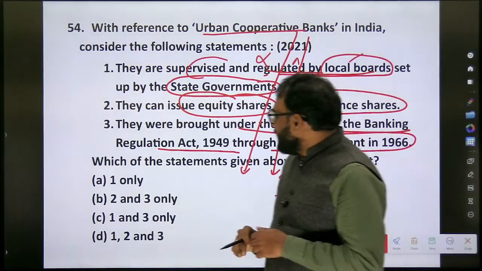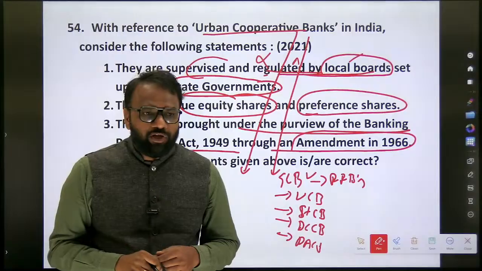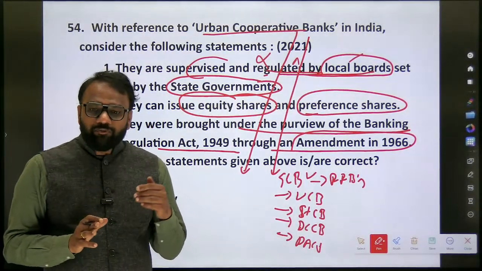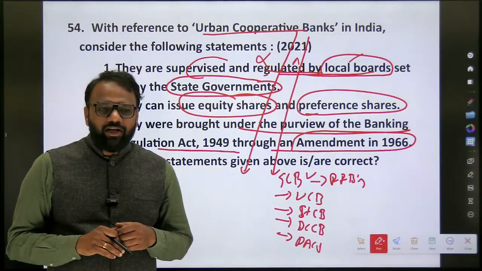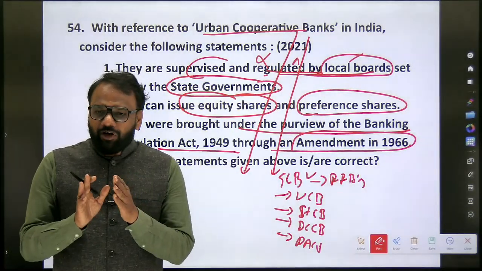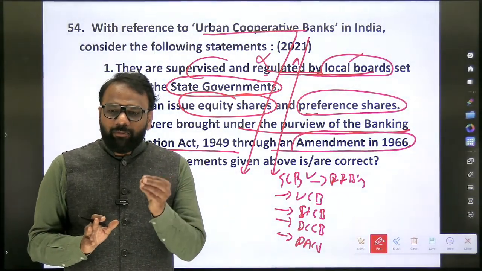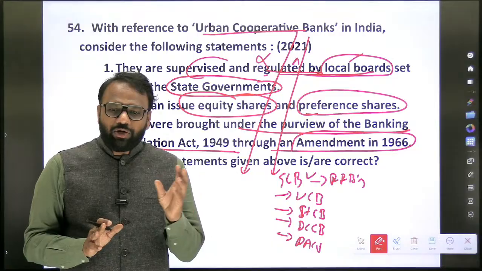Second one, they can issue equity shares and preference shares. We need to understand what is equity share. We already know what is equity share. What is preference share? Preference share means the share will not be issued publicly to all the people. Only to few selected people you are going to issue the shares. Those are called preference shares.